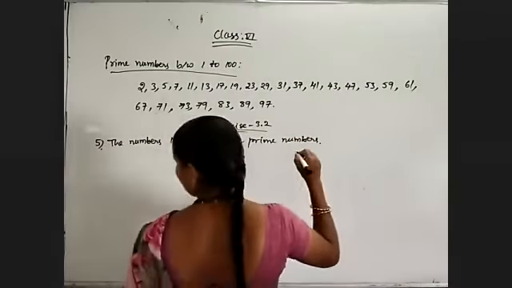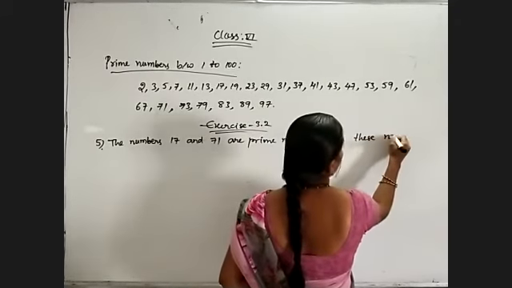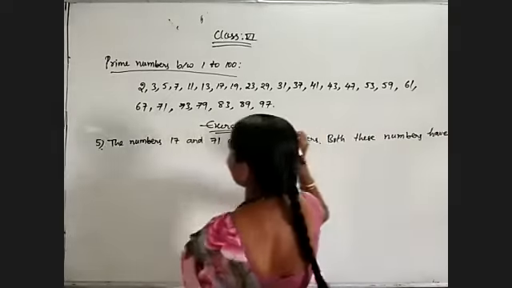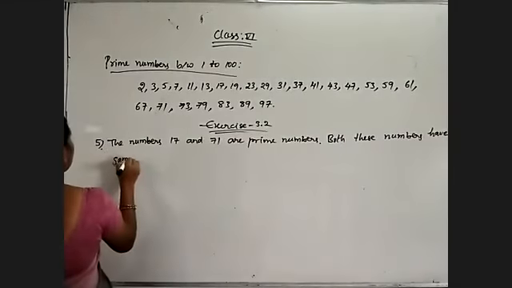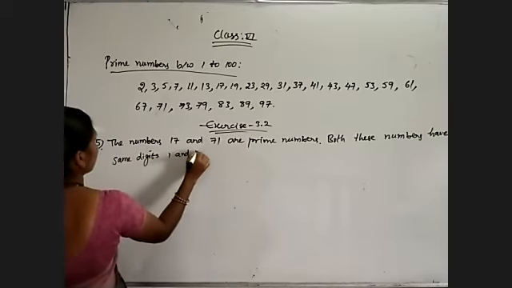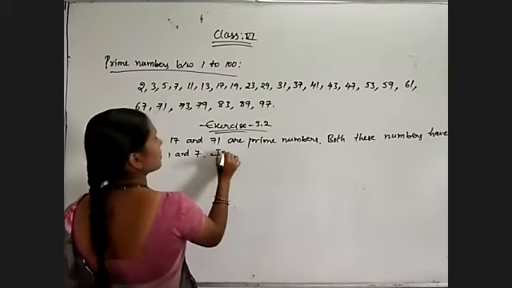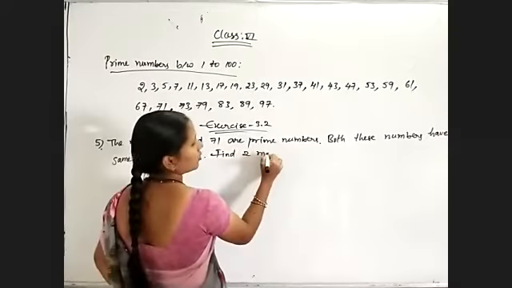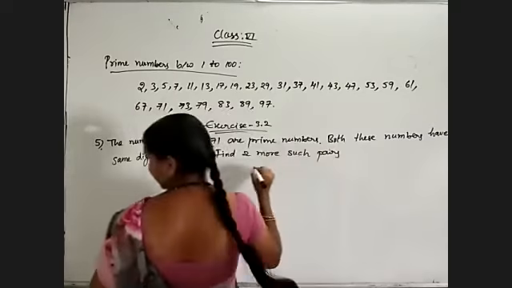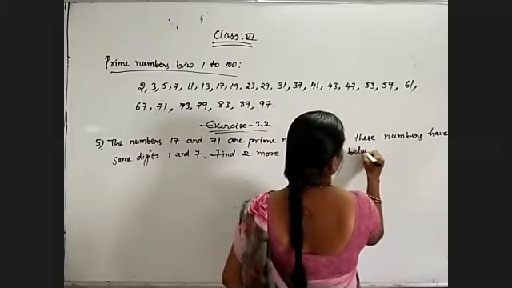Both these numbers have same digits, 1 and 7. Find two more such pairs below 100.